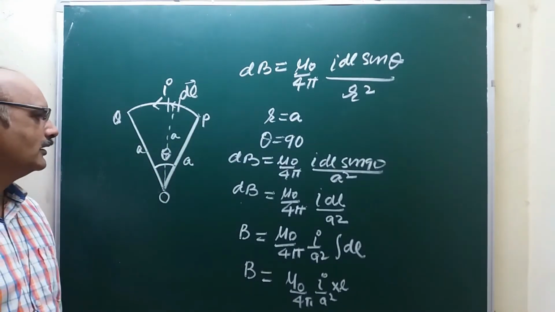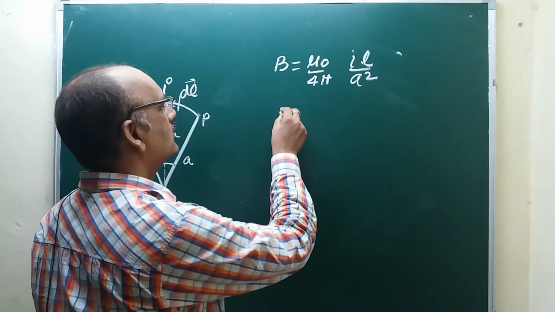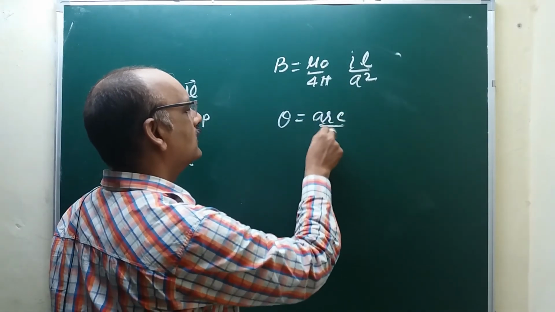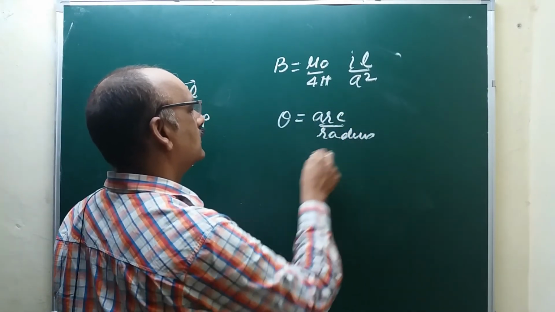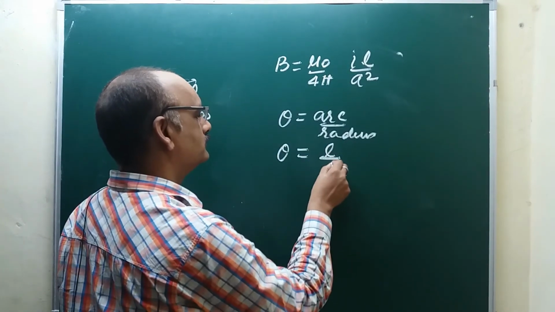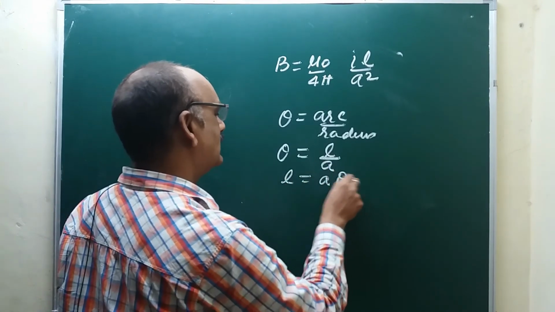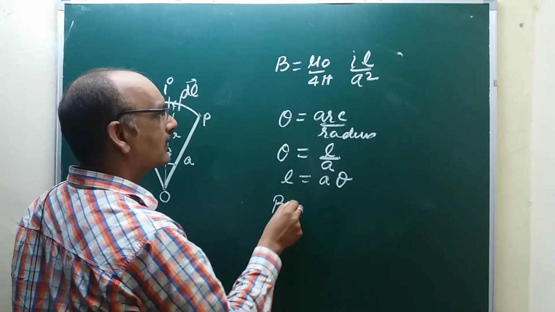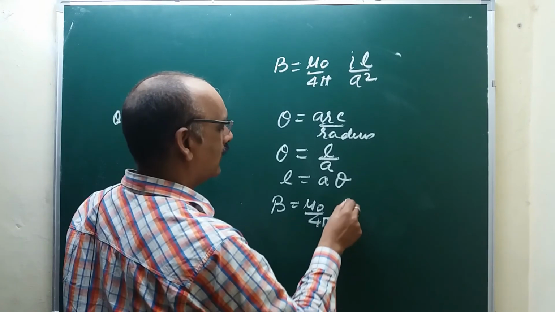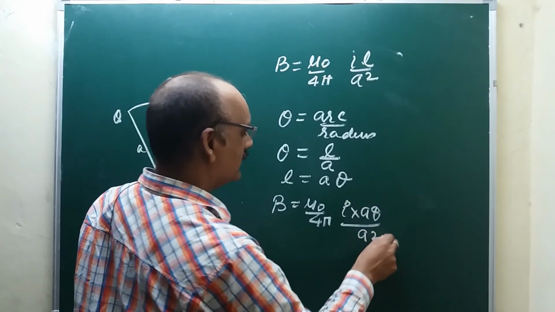But what will happen if the angle theta is given to us? In this case, we know that theta equals arc upon radius. So theta equals L upon a, and L equals a theta. Then B equals mu naught upon 4 pi, I into a theta by a square.